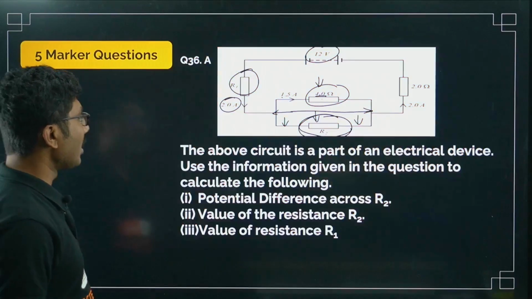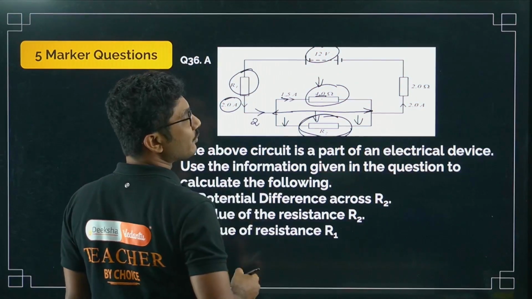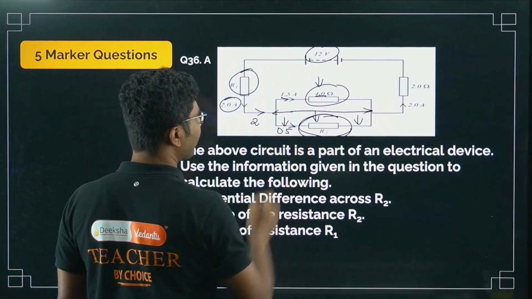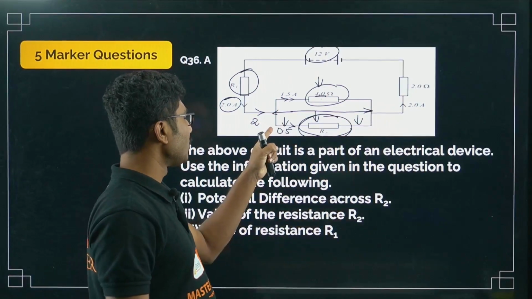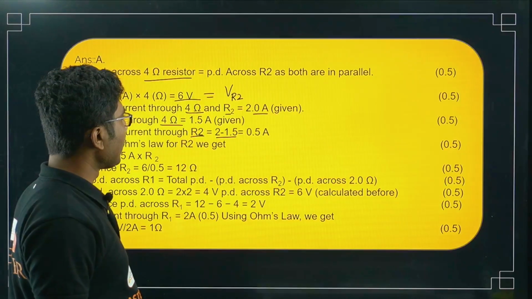The current coming here is 2 ampere and 1.5 is going through this, so the remaining current will pass through this. So this will definitely be 0.5. Right? So 1.5 is passing through this, and 0.5 will pass through this. Right? Next question.